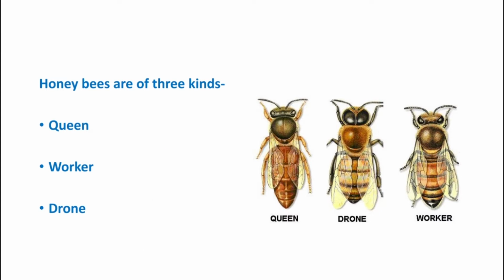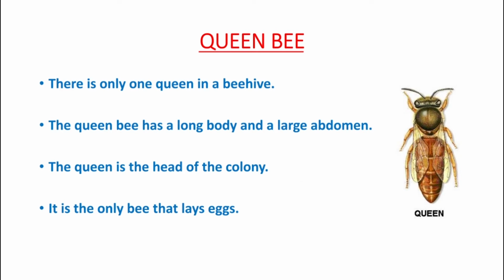Like the ant, honeybees are also of 3 kinds: the queen bee, the worker bee and the drone bee. We will revise about them as we have already read about them. First, the queen bee. There is only one queen in a beehive.